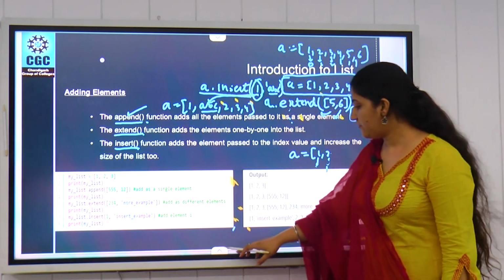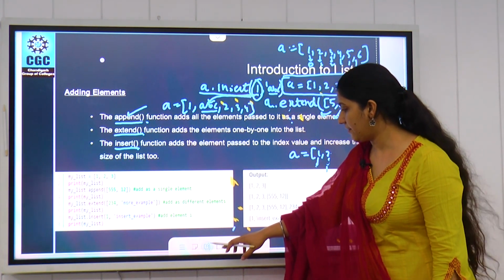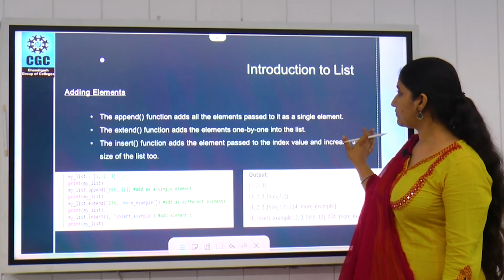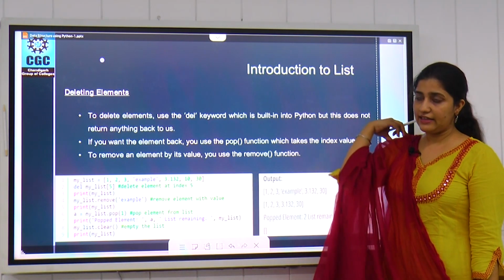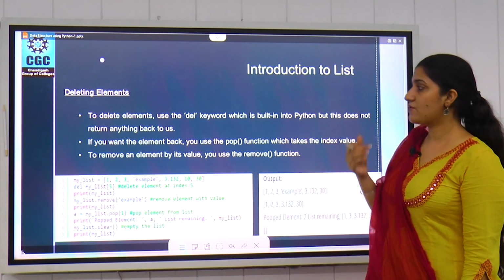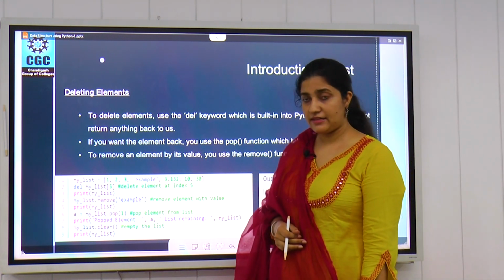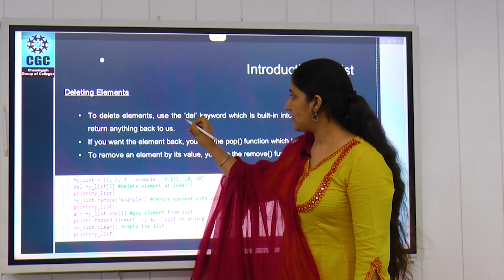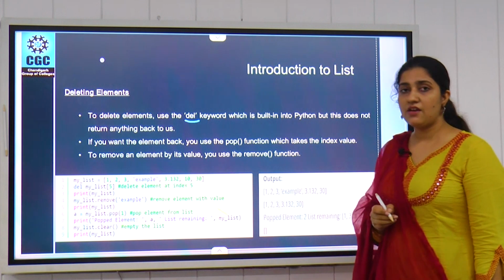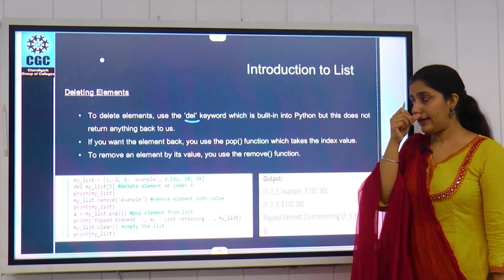Next we have how we can delete our elements. Similar to our adding operation, the deleting operation also has 3 different methods. We have the del keyword, which we can use to delete our data items.